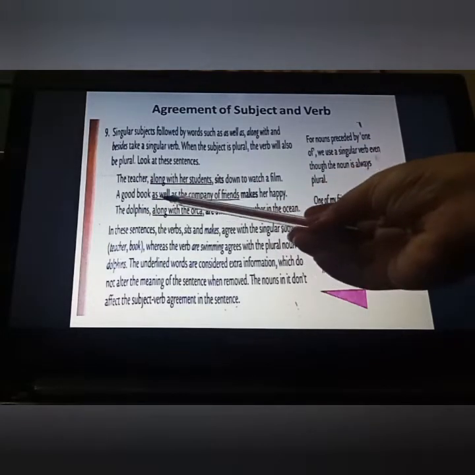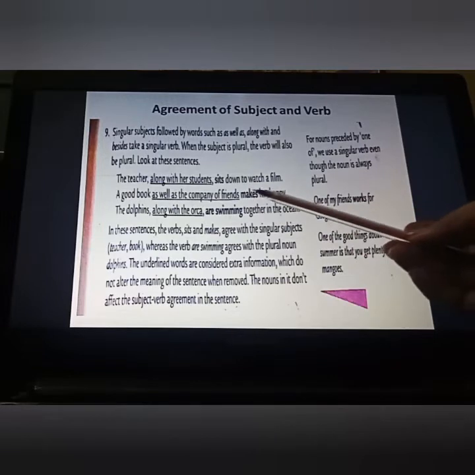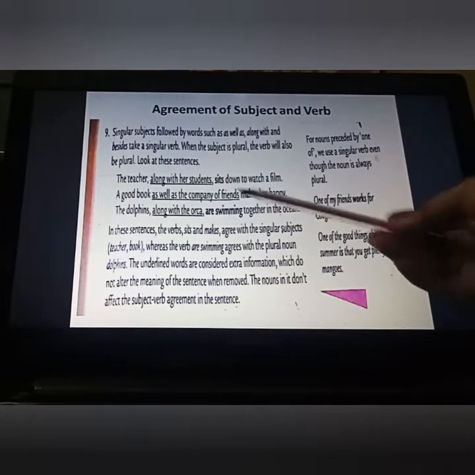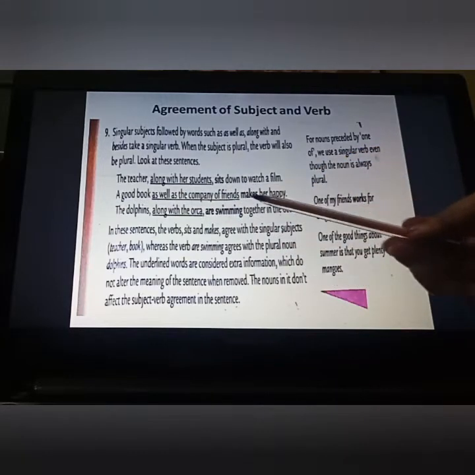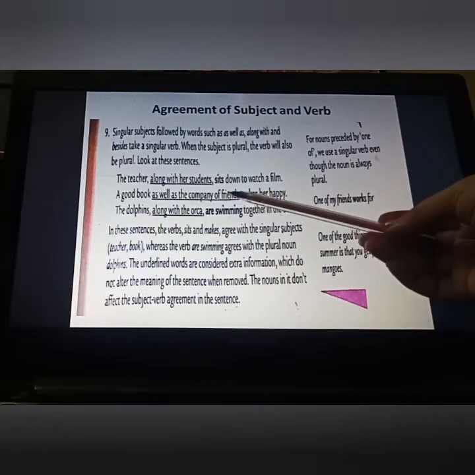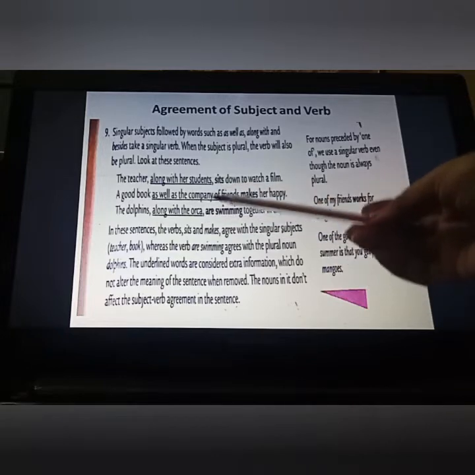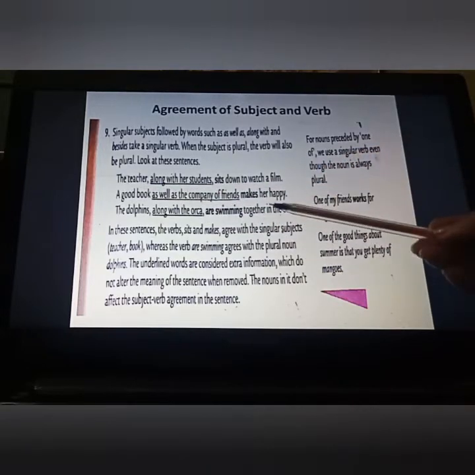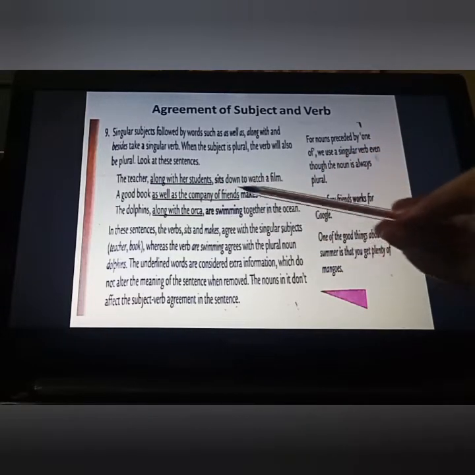A good book as well as the company of friends makes her happy. Now here we have put makes according to a good book, not according to the friends. So here we are talking about a good book makes her happy. We are not talking about friends.